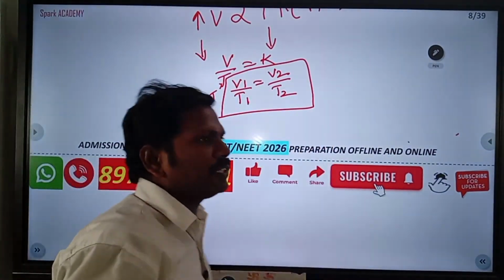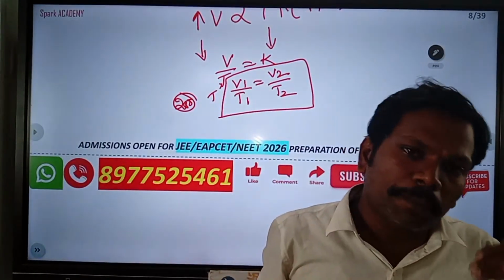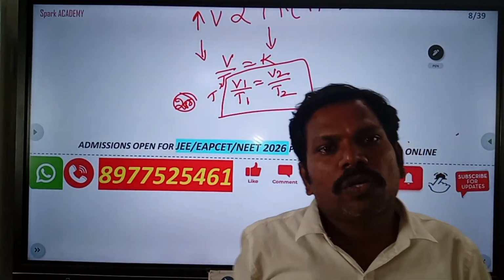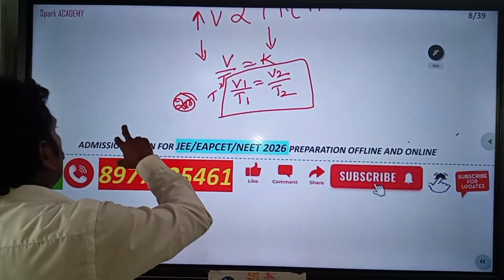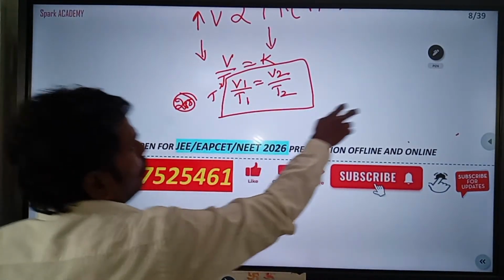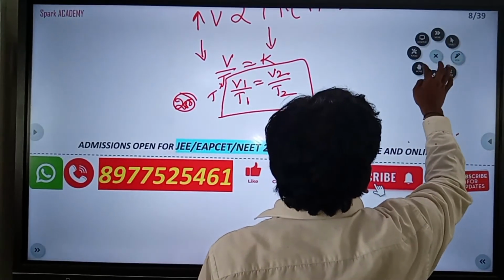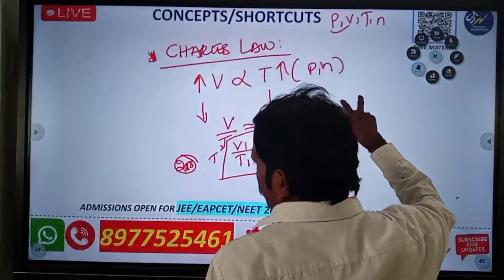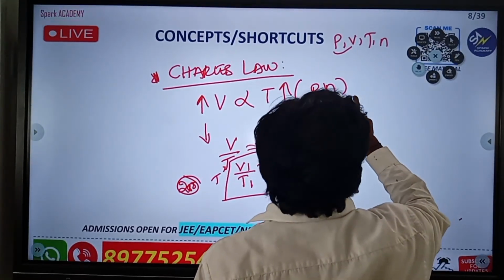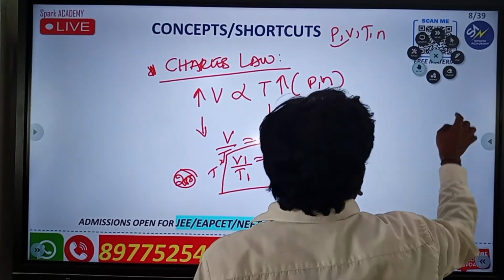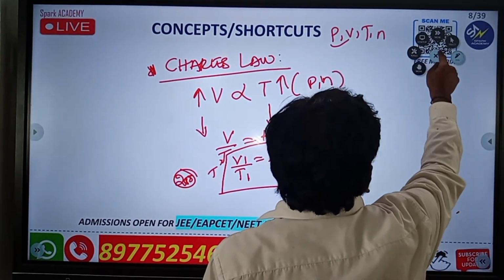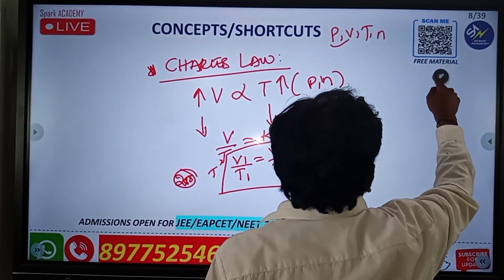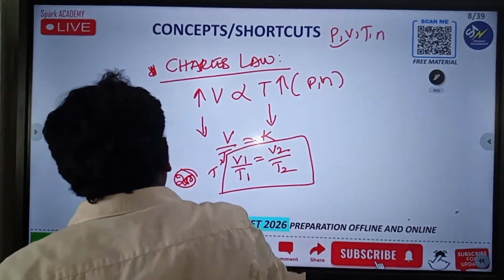If volume increases, temperature also increases. That means if temperature increases, volume also increases. This is very important now. Please remember this one. According to this, if they are giving in examination, they definitely give the formulas. Very important now.